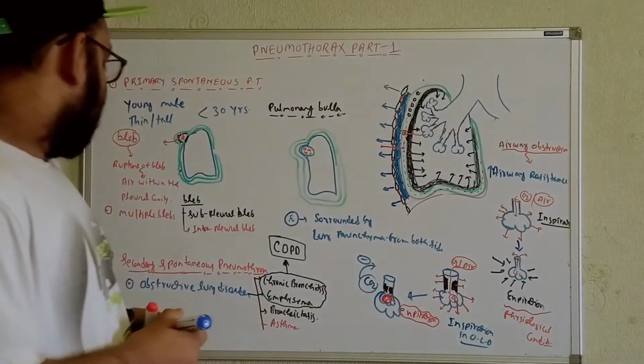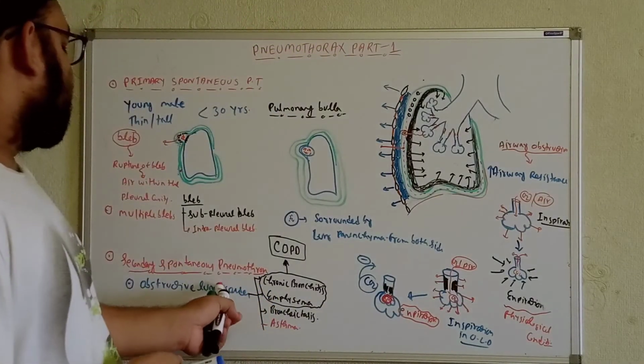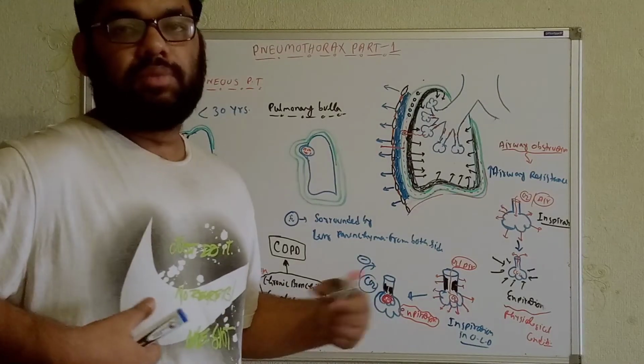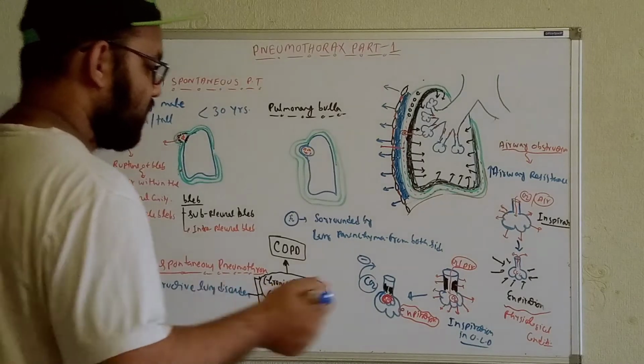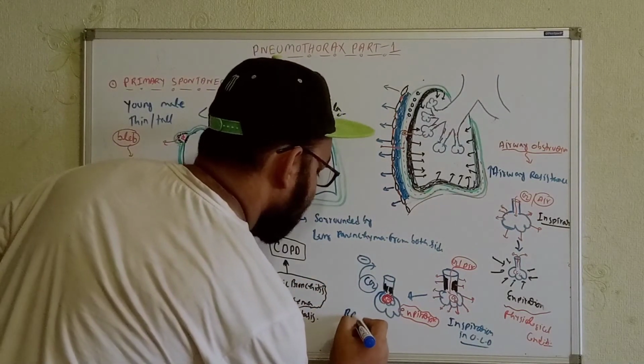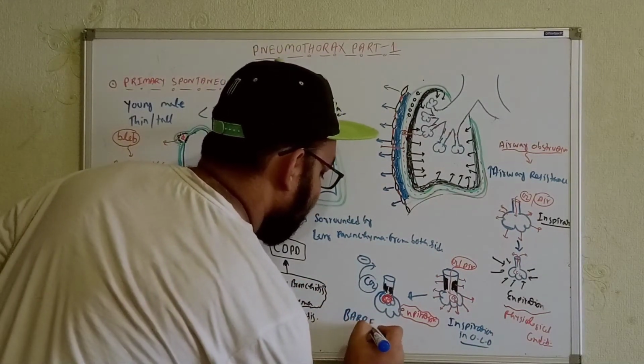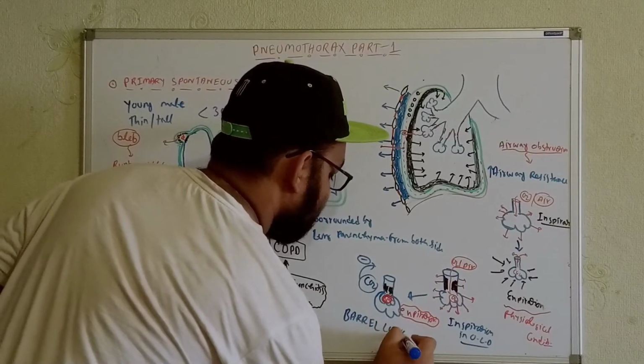That's why, in case of obstructive lung disease disorders, the individuals have a barrel-shaped chest. We can say barrel lungs also. So you can say over here the barrel lung or chest, whatever you can say.